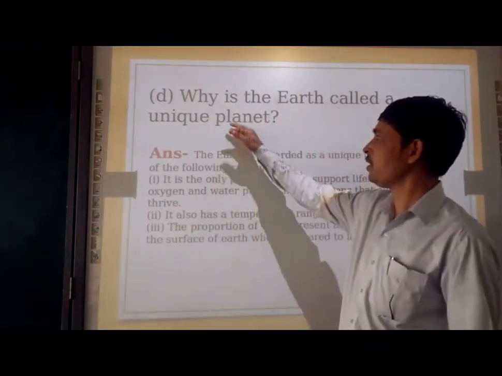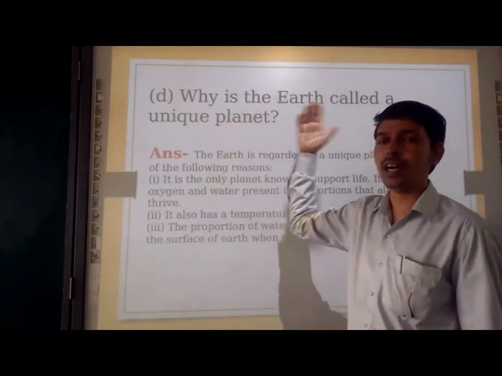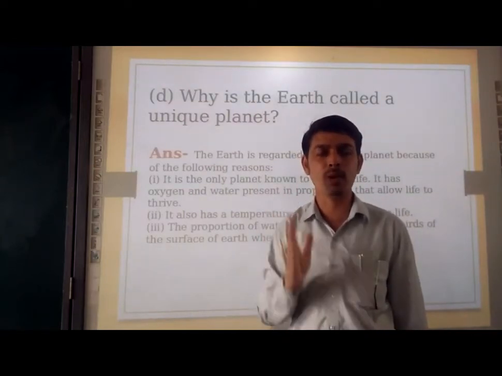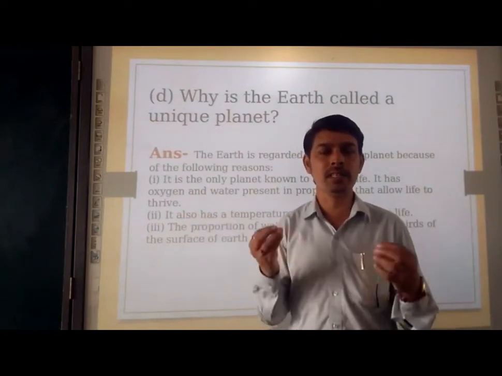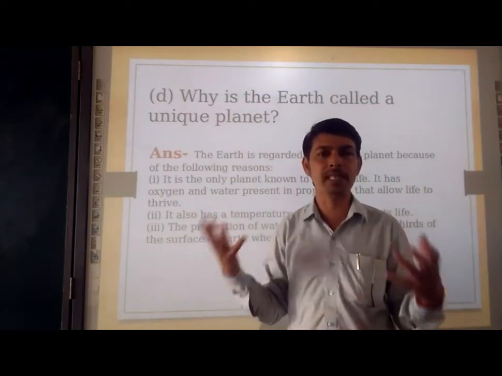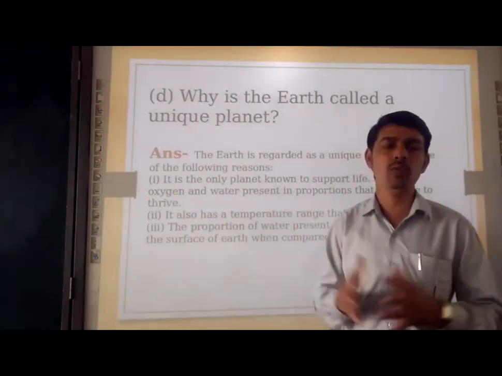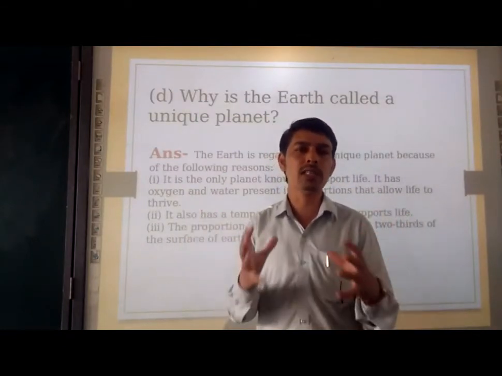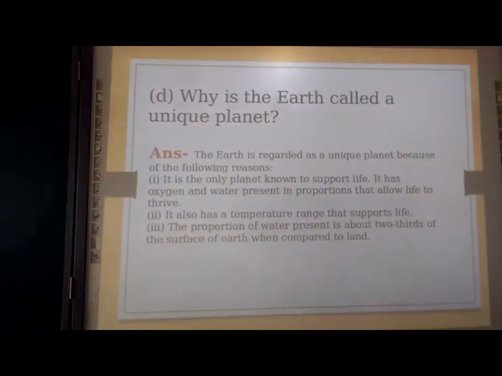So likewise, you have to write why the earth is called a unique planet, because earth has the basic life support system: air is available, water is available, land is available on it. And earth has a specific quality, that is the presence of water on it. Up to 2/3 of the earth is covered with water, which makes the earth a blue planet. So earth is a unique planet. Okay, next.